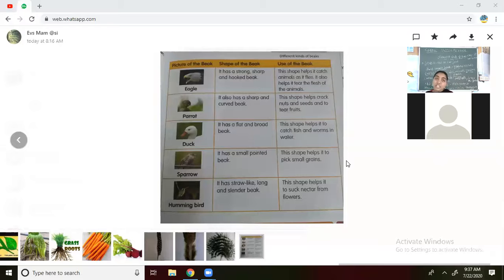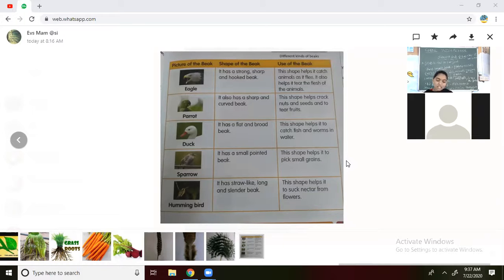Next one, what is the use? Yes, this shape helps to pick small grains. With the help of the needle, I have taken some of the seeds, some of the grains. The same way, a bird is going to use its beak to take the grains, cereals, nuts, all these things.